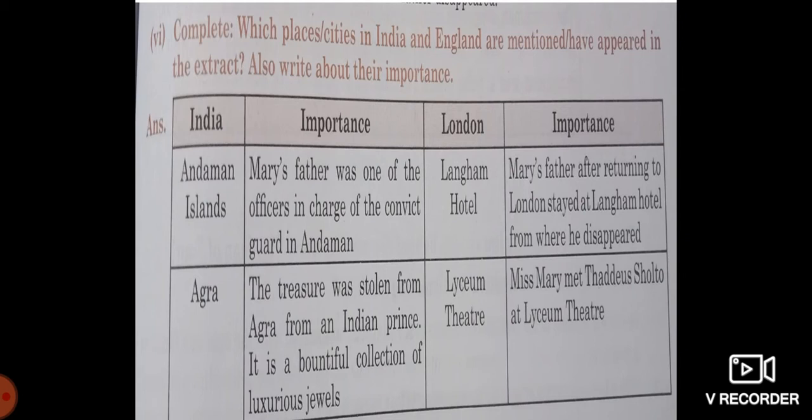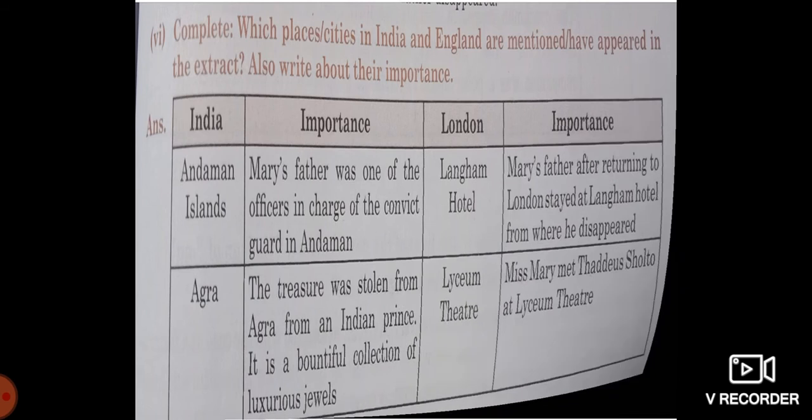Complete which places in India and England mentioned here have appeared in the extract. Also write about the importance. See here, Andaman Island and Agra have been given to you in India, and from London, Langham Hotel and Lyceum Theatre have been given. So we have to write about the importance. I hope the slide is visible. Take a screenshot and write it down in your English notebook.